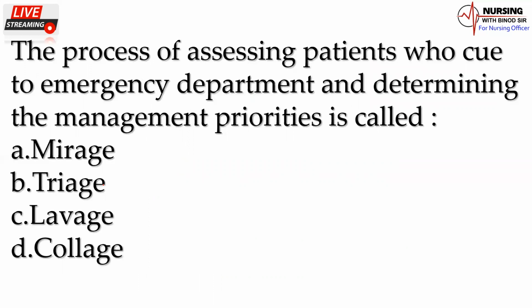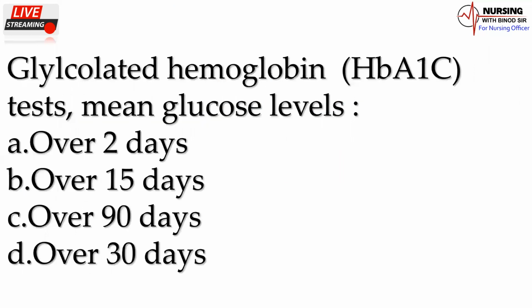The process of assessing patient who queue to emergency department in determining the management priorities is called: mirage, triage, leverage, college. Answer will be the B option. That is the triage. Glycosylated hemoglobin, HbA1c test, mean glucose level over 2 days, over 15 days, over 90 days, over 30 days. Answer is the C option, over 90 days.